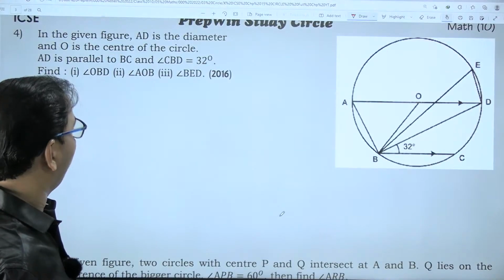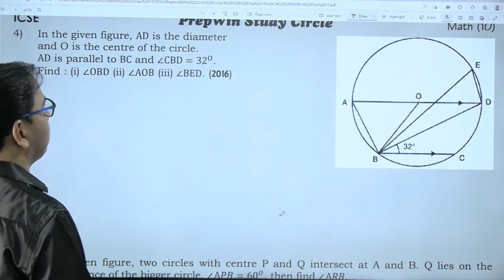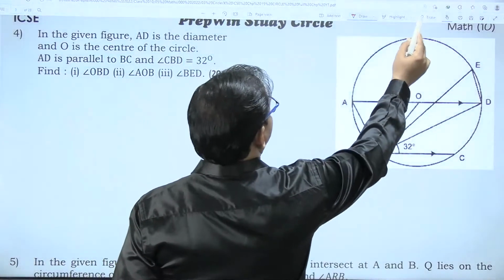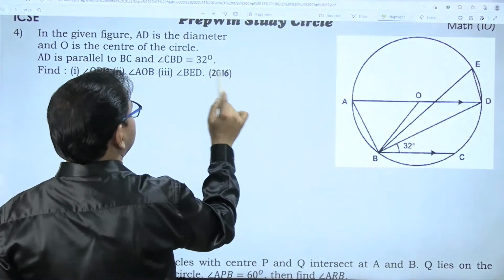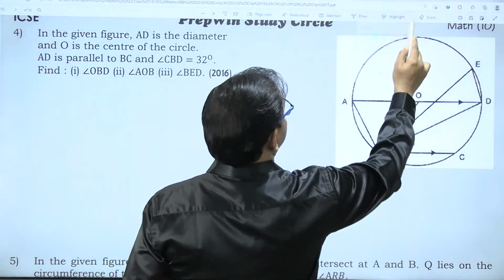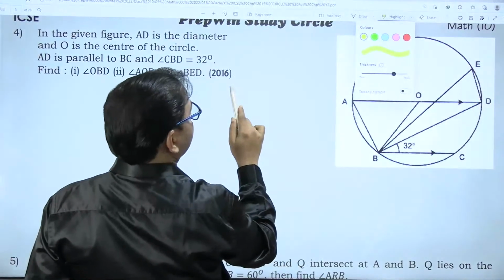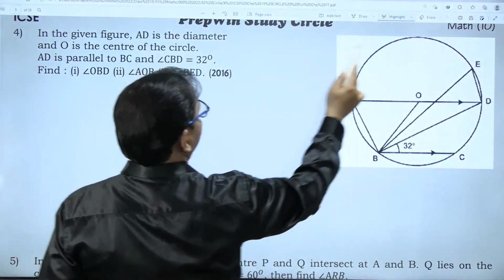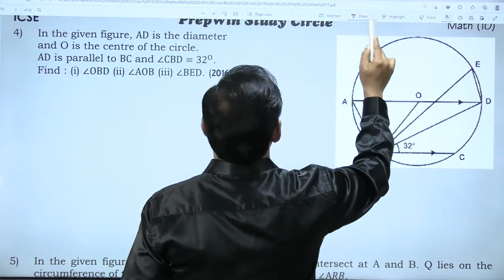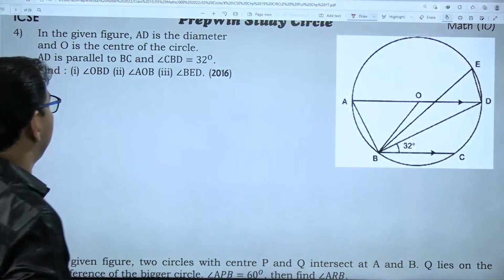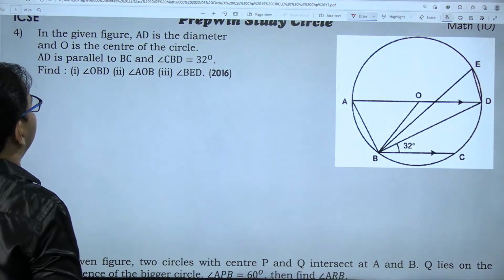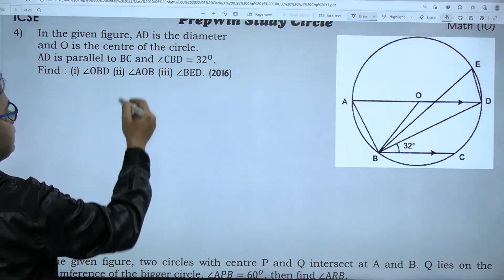Okay, question number 4. It looks like a difficult question, but it is not. This question was asked in the year 2016. Let's see. In a given figure, AD is a diameter.